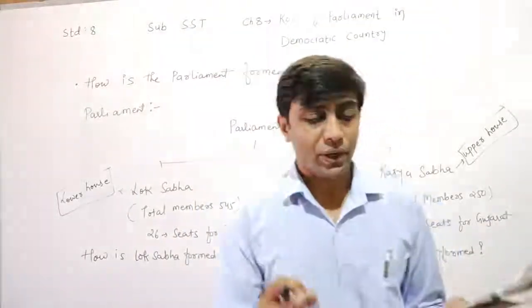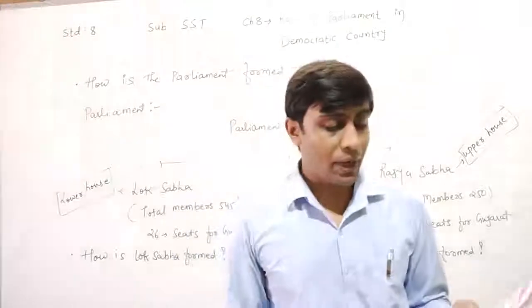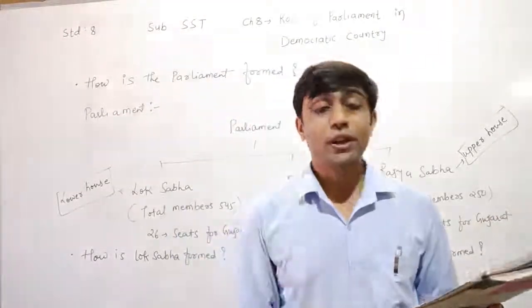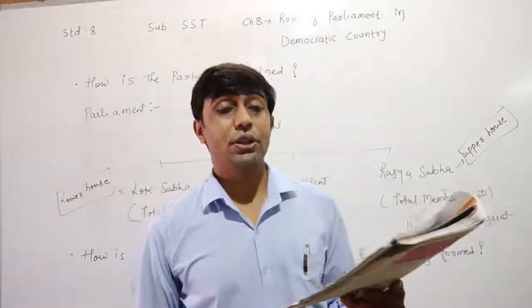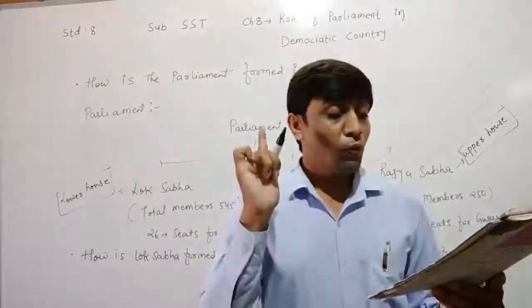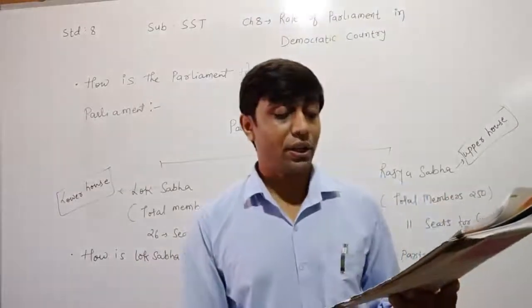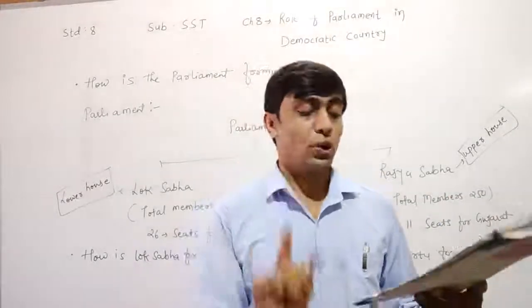If any party wants to form the government, then the elected members of that party should get the majority.